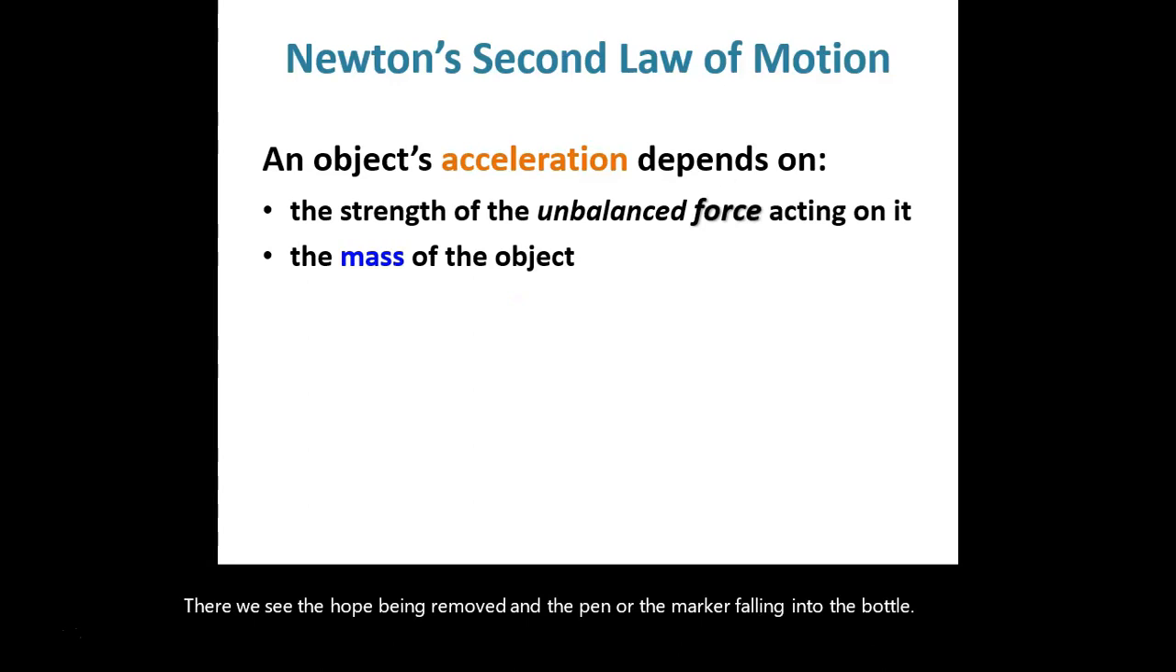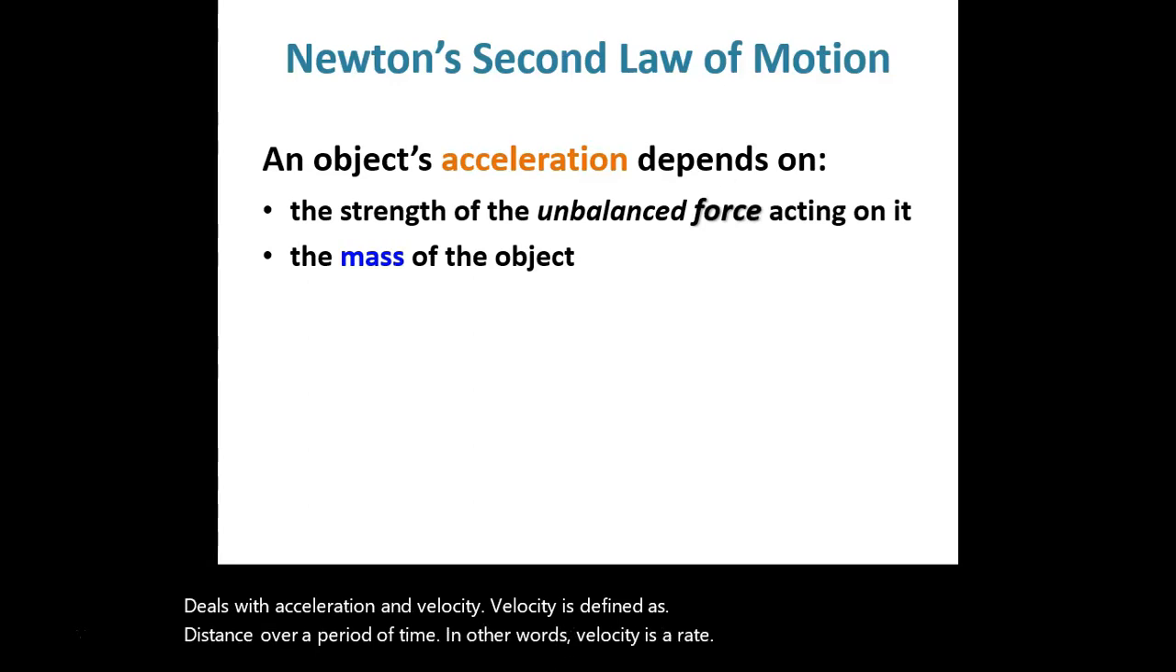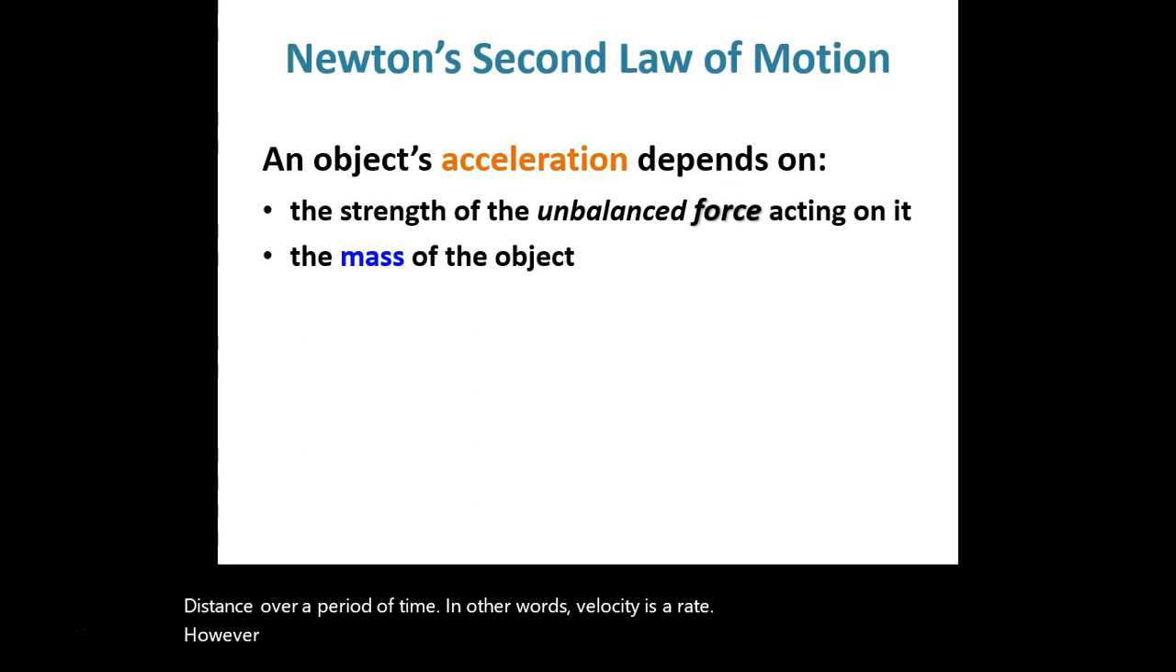Newton's second law of motion deals with acceleration and velocity. Velocity is defined as distance over a period of time. In other words, velocity is a rate. However, velocity alone is half the story, as we must also define the direction that the velocity is aimed towards.